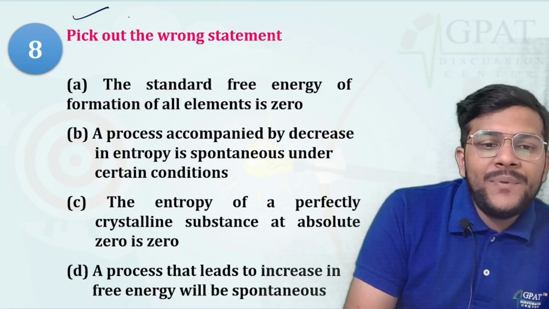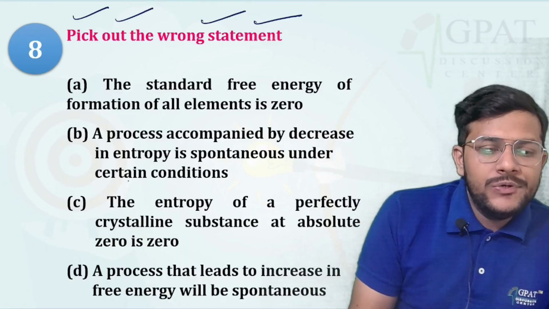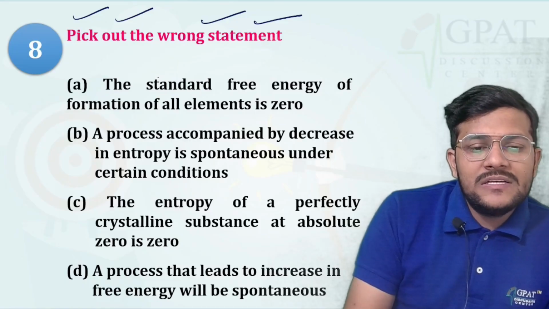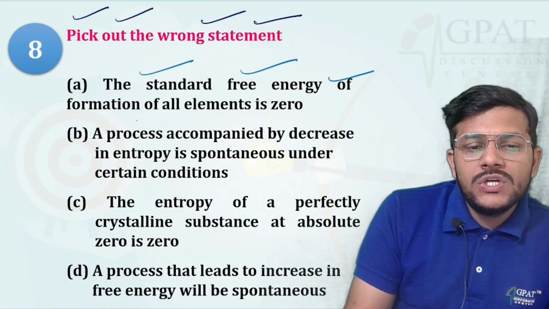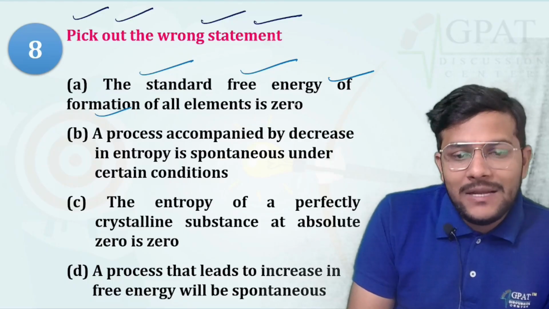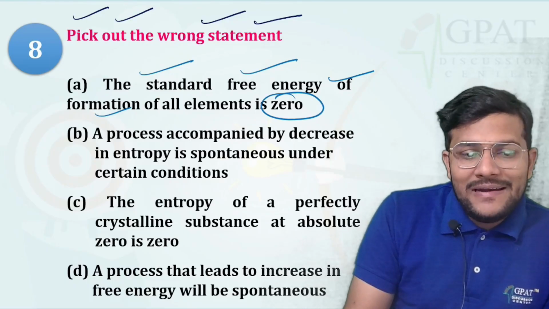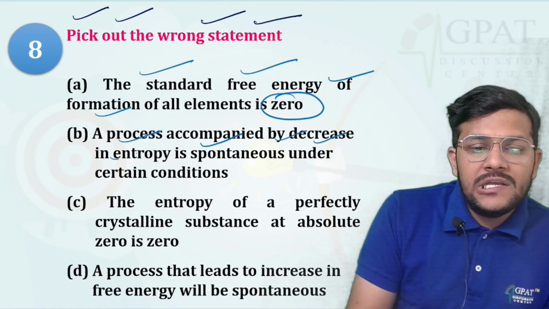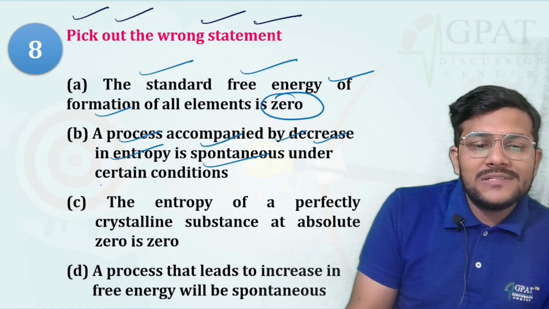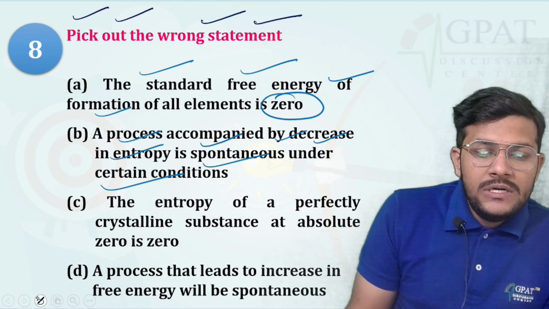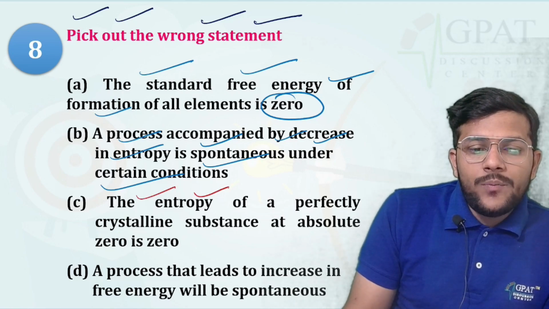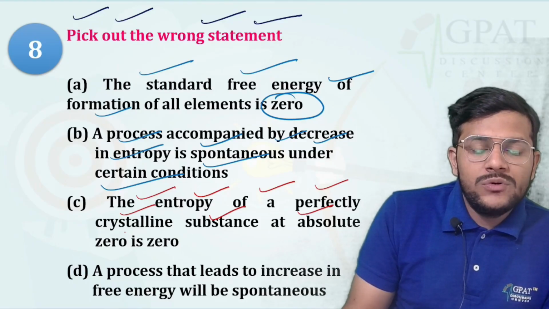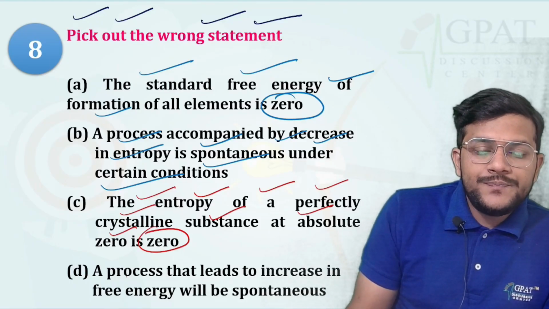Next, pick out the wrong statement. You have to find out the wrong statement. First: the standard free energy of formation of all the elements is 0. Second: a process accompanied by a decrease in entropy is spontaneous under certain conditions. Third: the entropy of a perfectly crystalline substance at absolute 0 is 0.